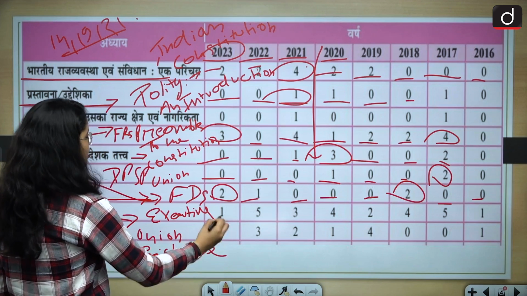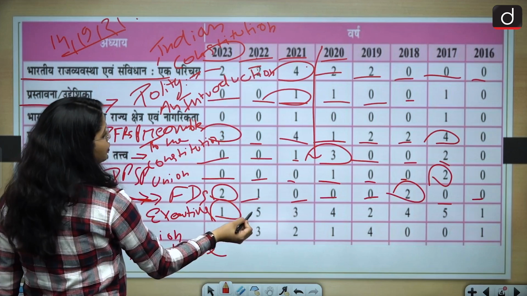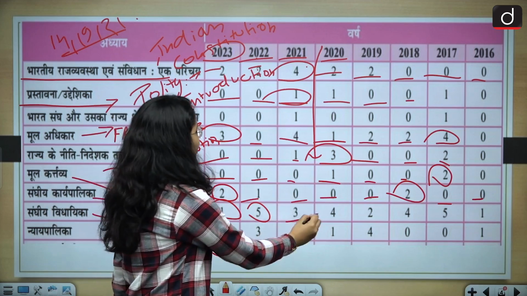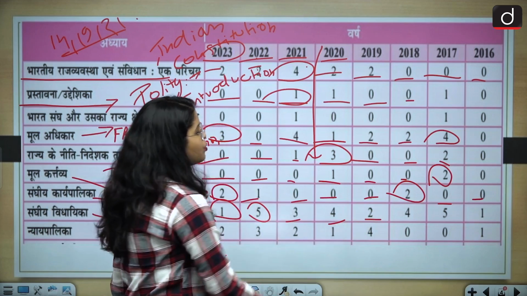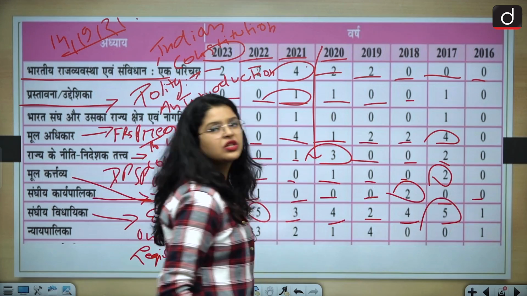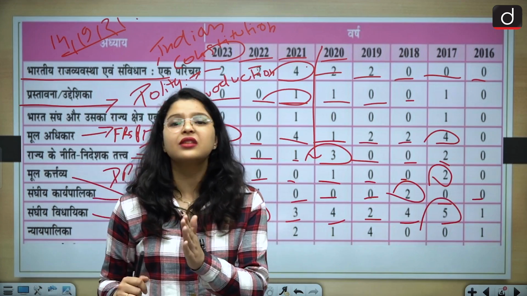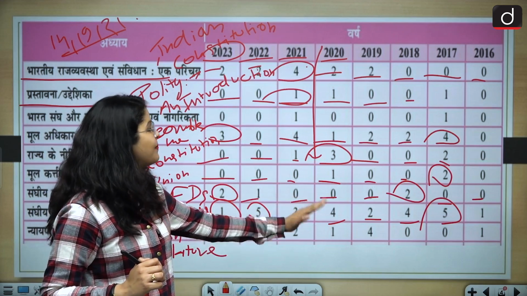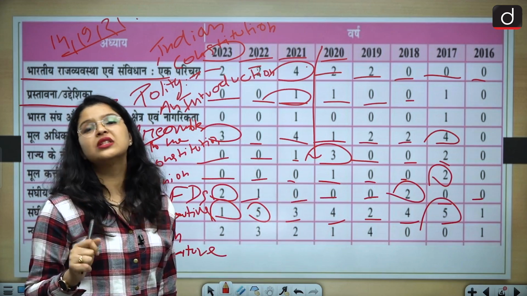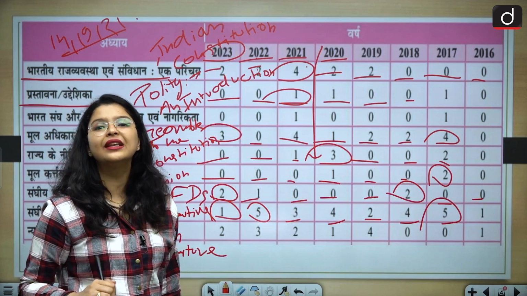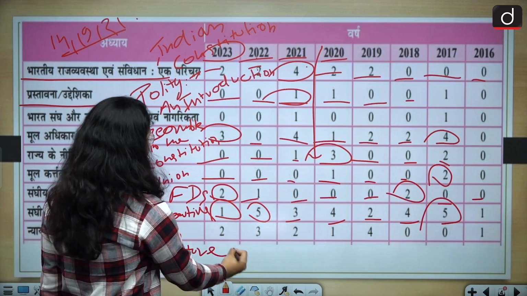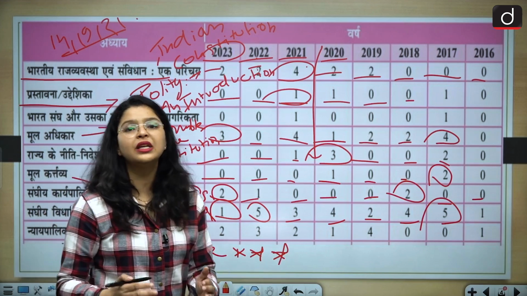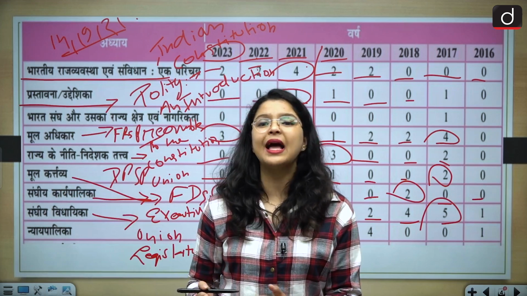Union legislature: 1 question, year 2022, pattern changed, 5 questions. Then again 3 questions, 4 questions, 2 questions, 4 questions, and 5 questions. What do we see? That there is a constant following of this trend, that a minimum of 2 questions and maximum up to 5 questions can be asked from the topic of union legislature. So this topic becomes very, very important from the perspective of your prelims examination.